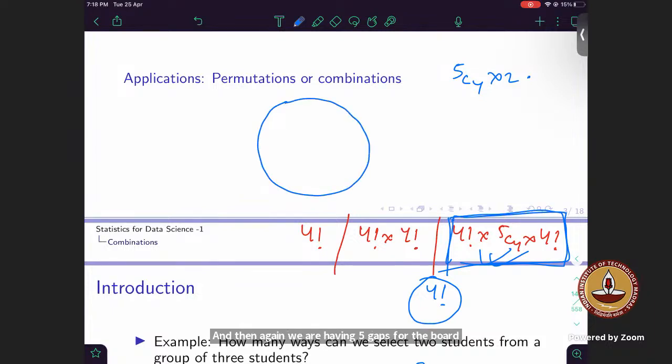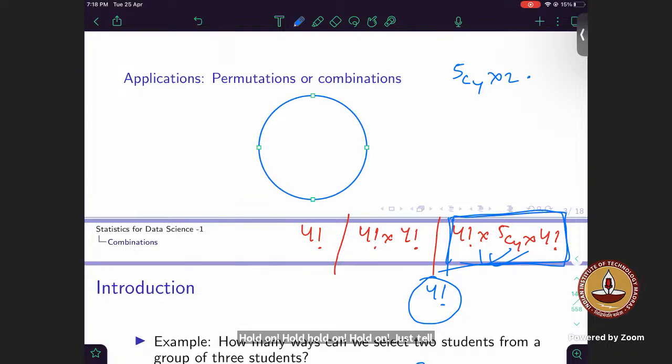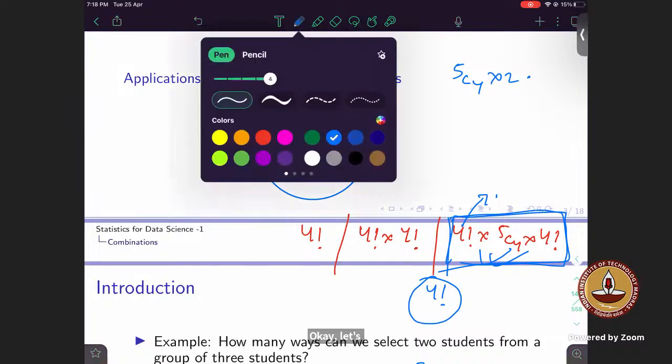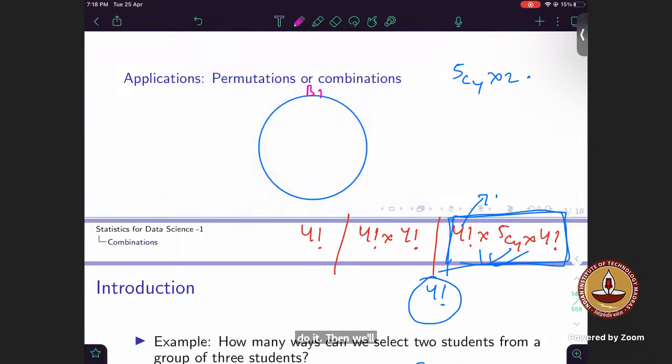Hold on. Just tell me one thing. Let's break it down. This 4 factorial you are doing it for what? For arranging boys between them. Okay, let's do it. Then we'll move ahead. So let's say I'm doing B1, and then these boys would also arrange among themselves, B4, B3, and B5, right?